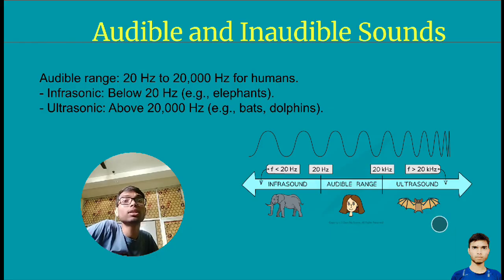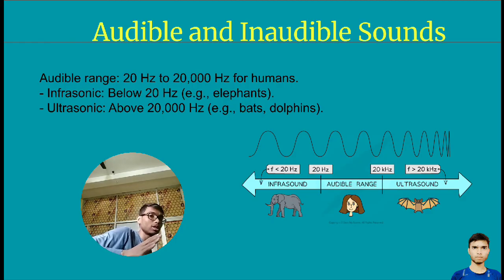So, what is ultrasound? If someone wants to ask this question, then what will your answer be? Your answer should be: ultrasound is a sound whose number is more than 20,000 hertz, and infrasound is a sound whose number is less than 20 hertz, and the audible range for humans is between 20 hertz and 20,000 hertz. This should be your answer.